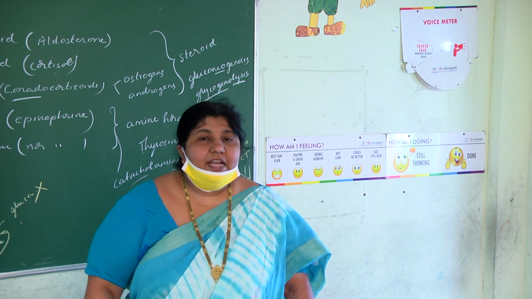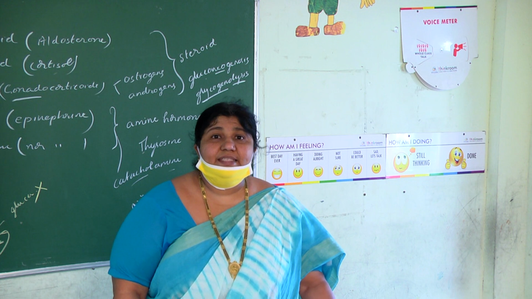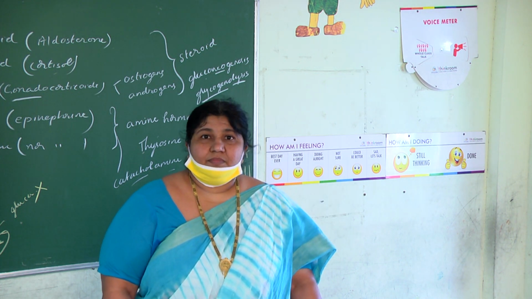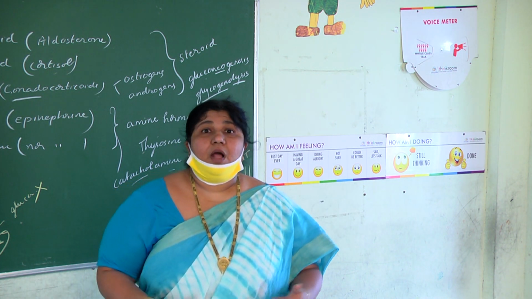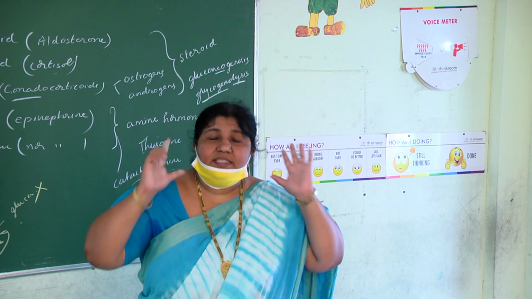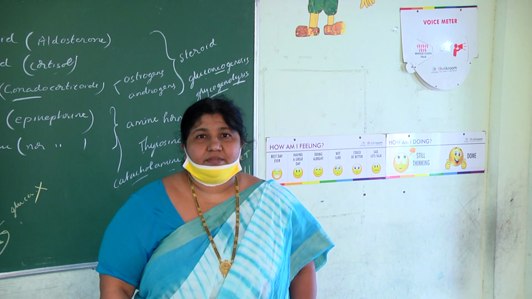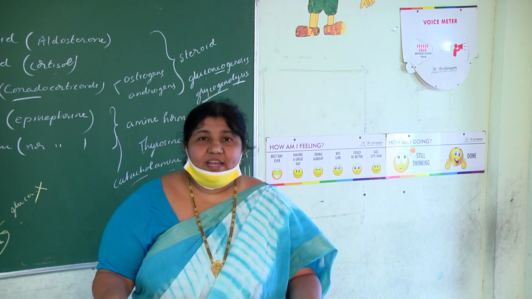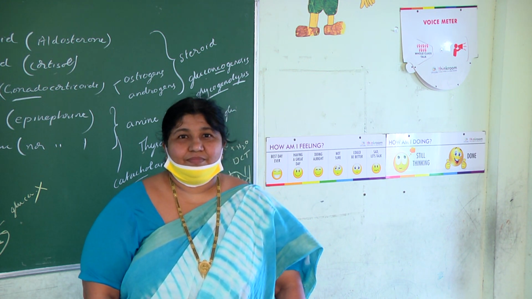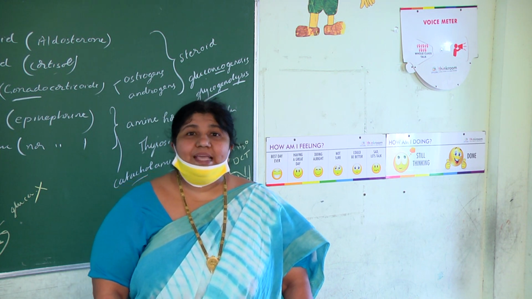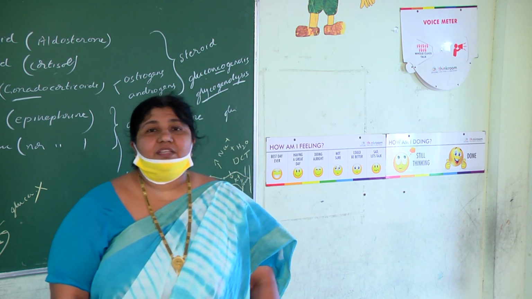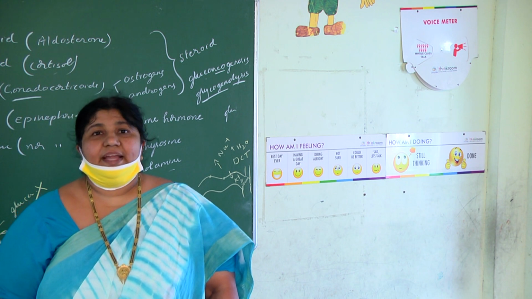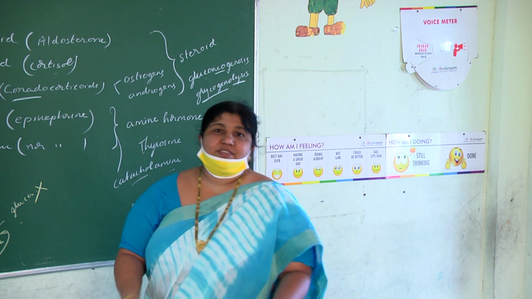Because at the time of childbirth or delivery, the lady is under a lot of stress. Amma, what is going to happen? How much pain do I have to bear? Such stress and tension is there in her mind. So to combat that stress, cortisol levels in her blood will increase. So this is a beautiful example to remember that cortisol is a stress hormone. It helps us to cope with stress.